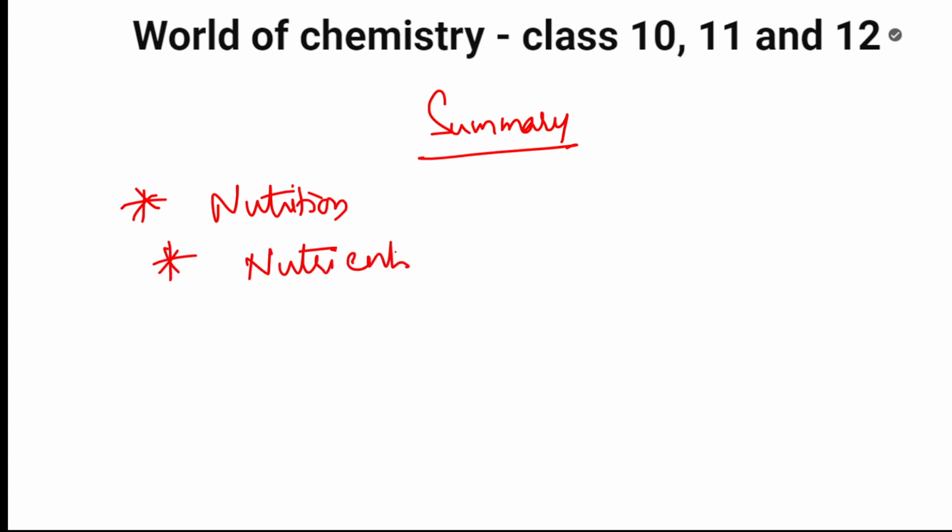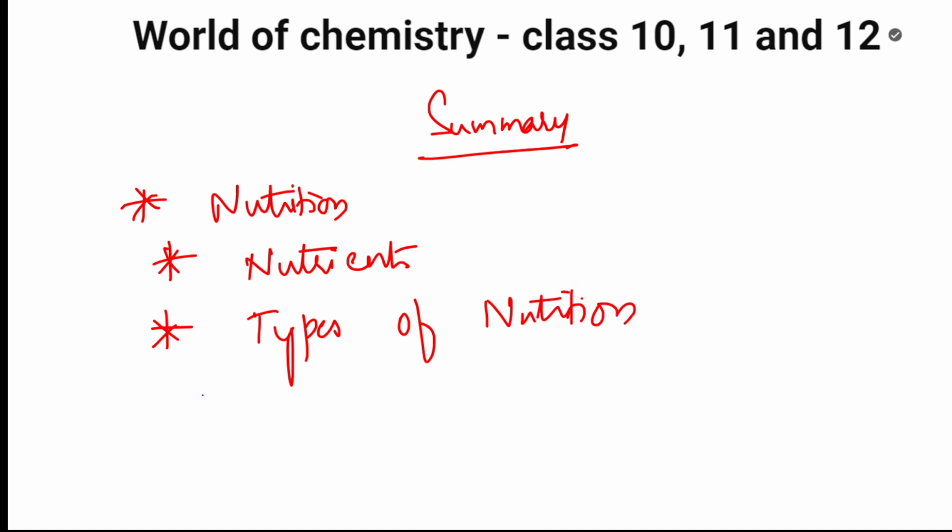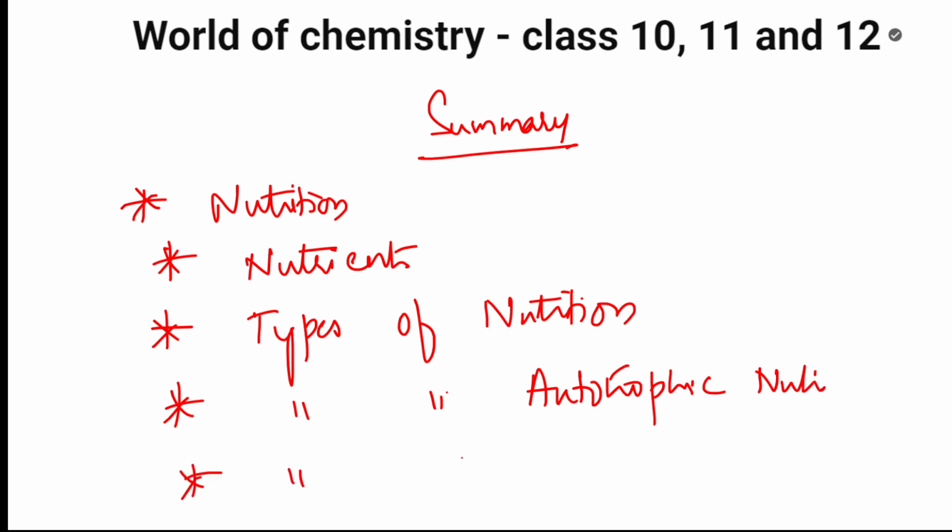I've also taught you the types of nutrition, the types of autotrophic nutrition, and the types of heterotrophic nutrition. More and more videos are going to come up, students.